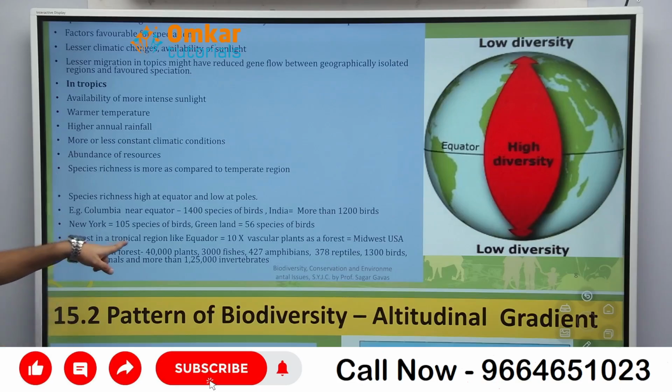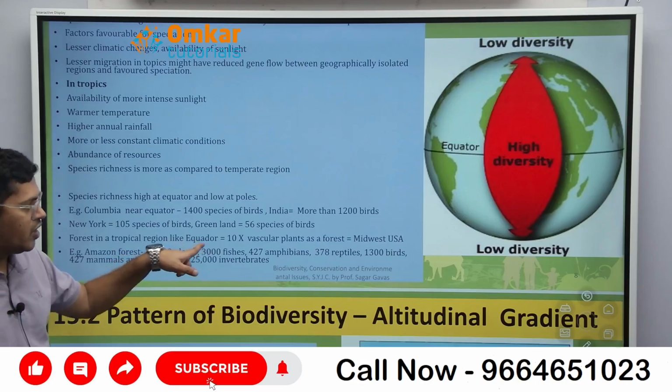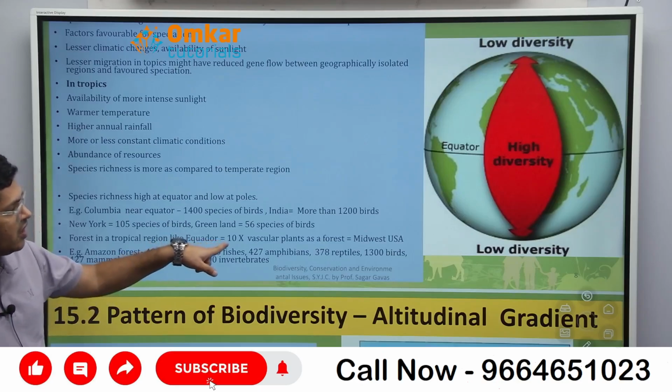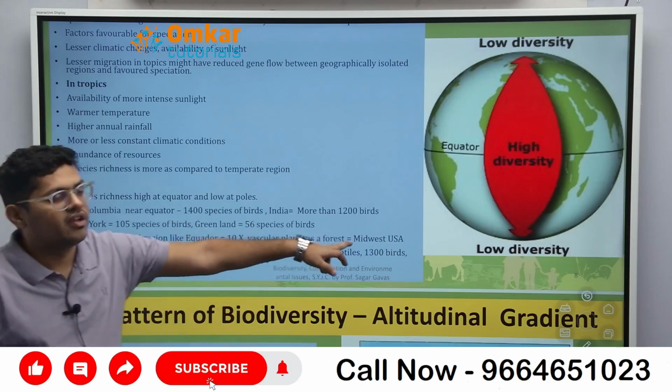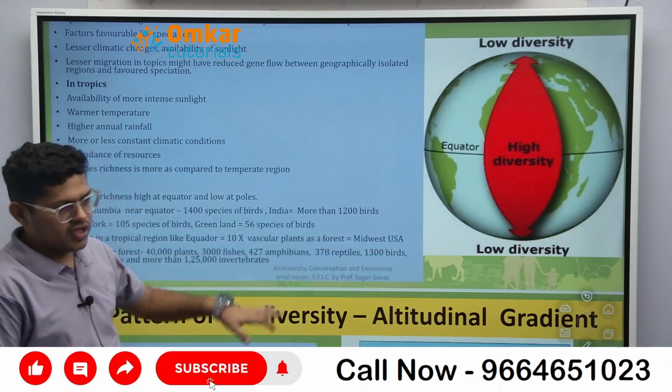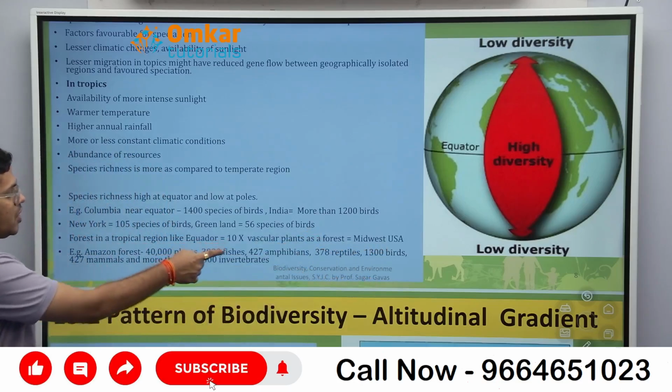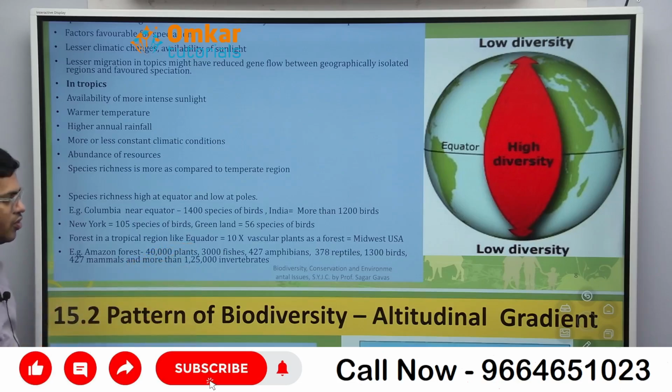So forest in the tropical region like Ecuador. Ecuador के पास क्या है? That is 10 times more vascular plants as the forest of USA. मतलब यूएसए के अंदर जितना फॉरेस्ट है उससे 10 टाइम ज्यादा प्लांट किधर है? That is Ecuador. Are you getting?